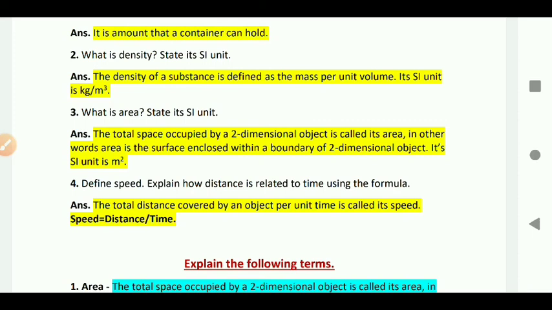Question number 4. Define speed. Explain how distance is related with the time, means distance speed formula. The total distance covered by an object per unit time is called its speed. Speed is equal to distance upon time.